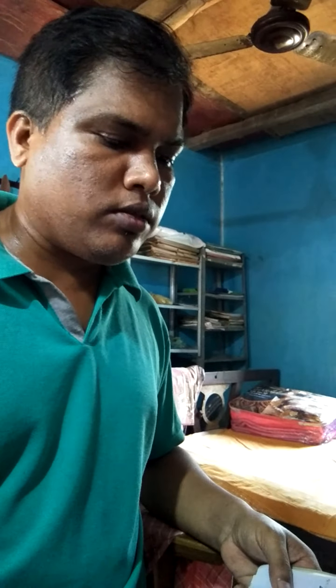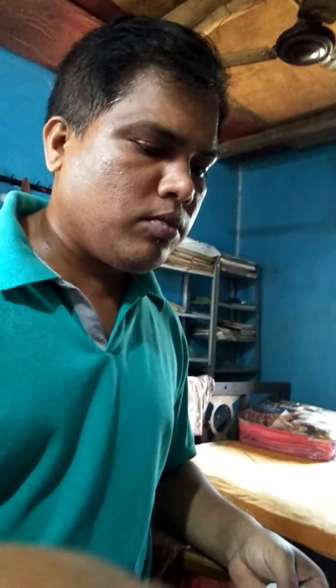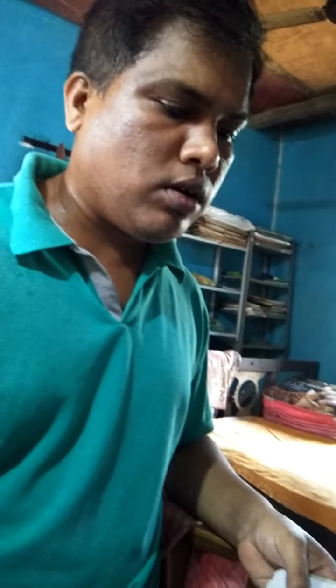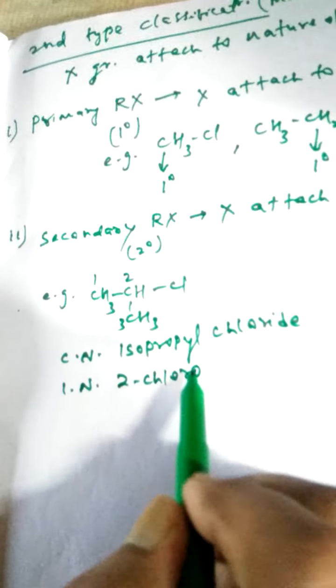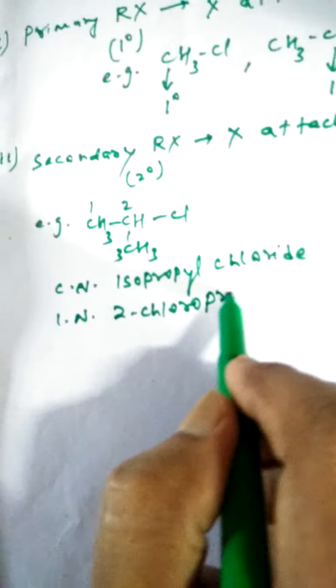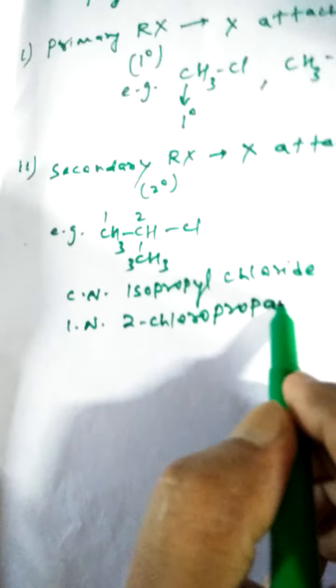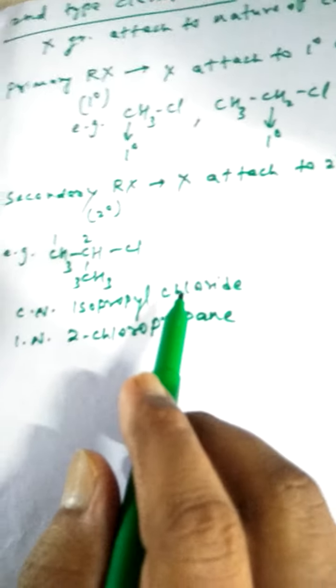So what is the IUPAC naming? Look at this compound: 2-chloropropane. 2-chloropropane is the IUPAC naming.